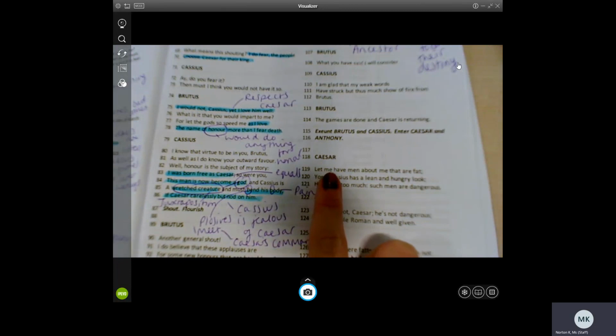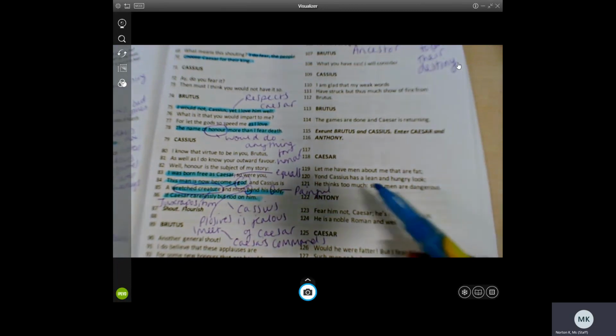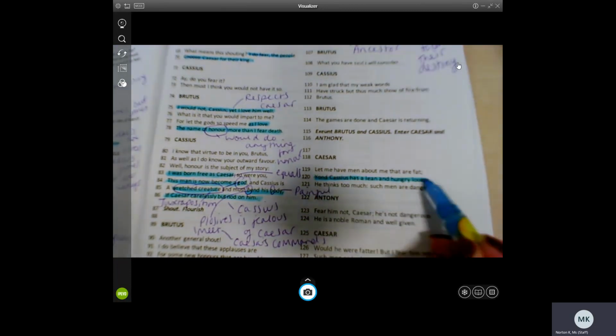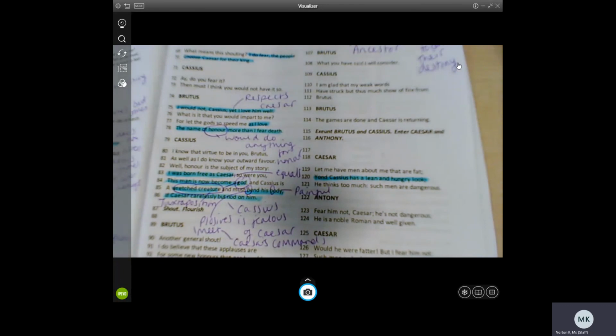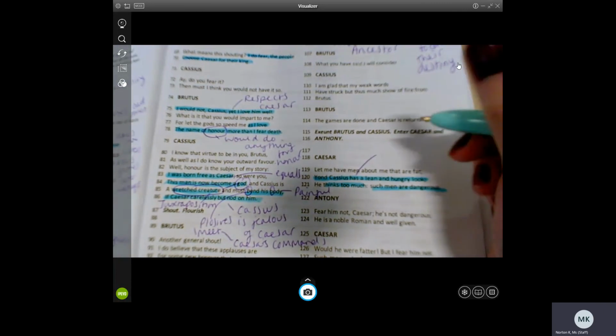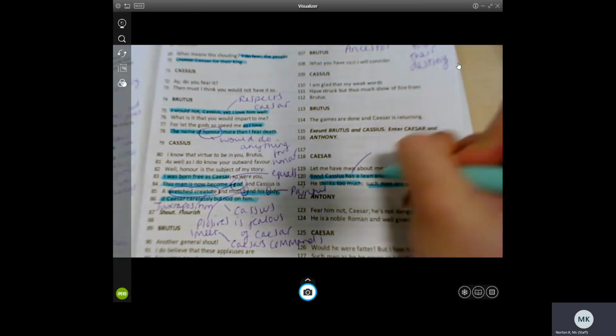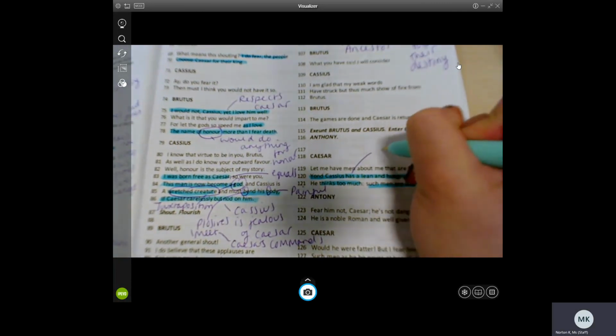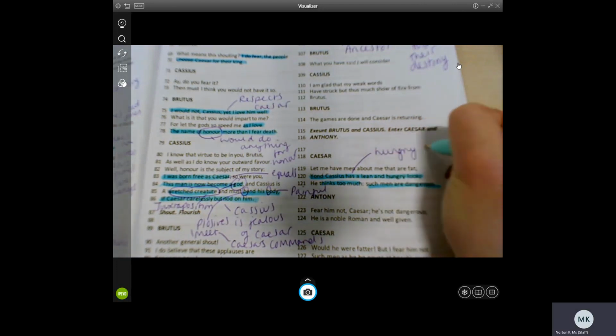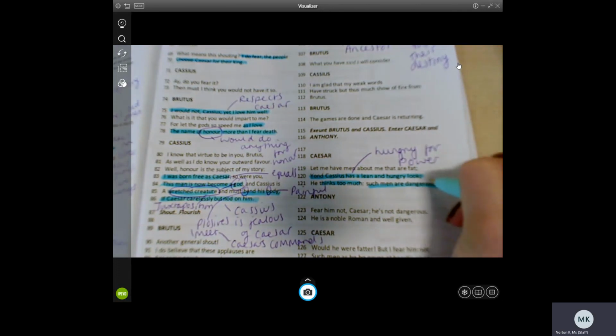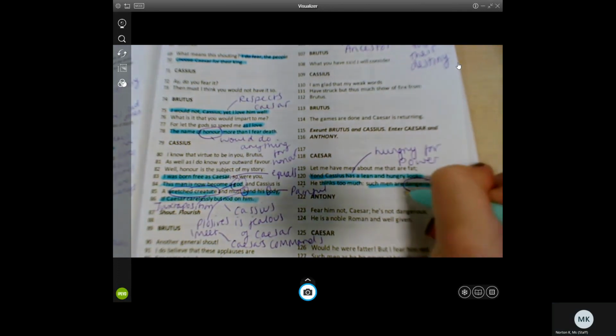Caesar says, let me have men about me that are fat. Yon Cassius has a lean and hungry look. He thinks too much. Such men are dangerous. Now Caesar is not blind to the fact that Cassius doesn't like him. This lean and hungry look is this idea that he's hungry for power. And Caesar doesn't like that. He doesn't want men around him that could take his power.